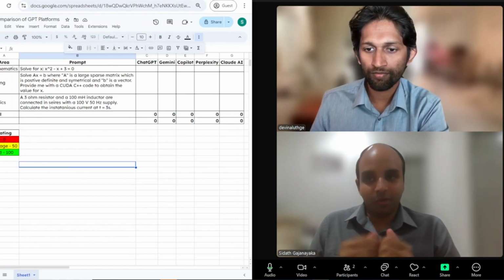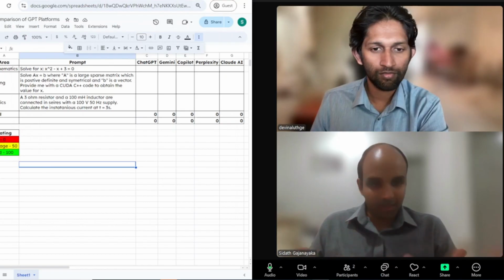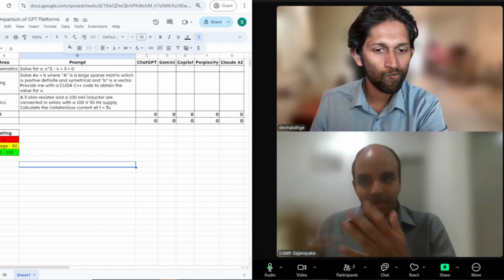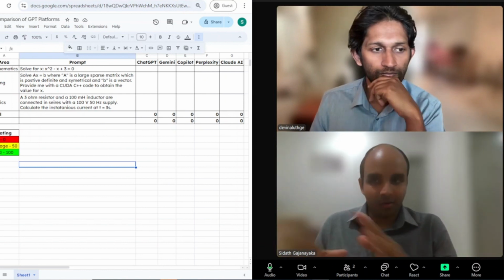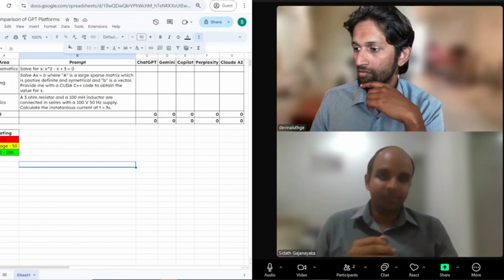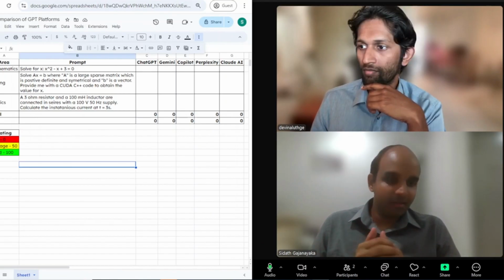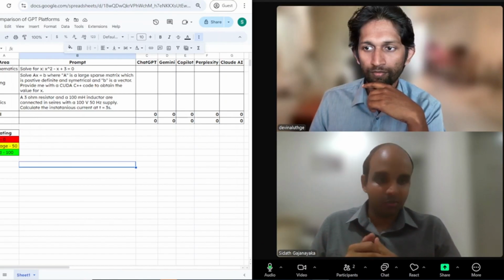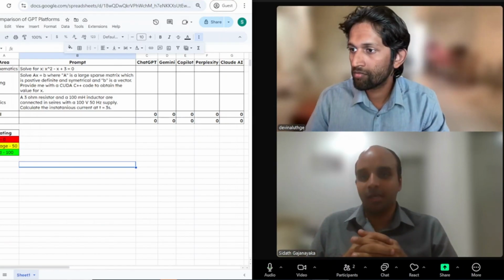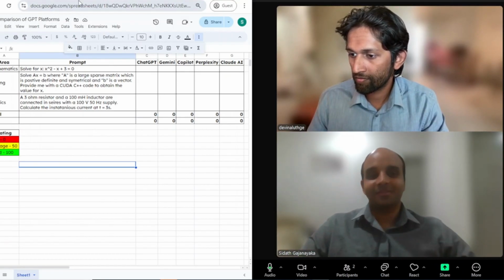So before we move on, we want to inform all our viewers that we are using the free versions of all 5 of these applications. All of you can simply sign up with your email. We have signed up using our emails. These are almost fresh applications. We haven't asked any question from these. So these are fresh accounts which we will be using for our demonstration today. And today's date is the 8th of September 2024. So all these models are updated as of today's date, and we will have this comparison as it is. So shall we start, Devin?